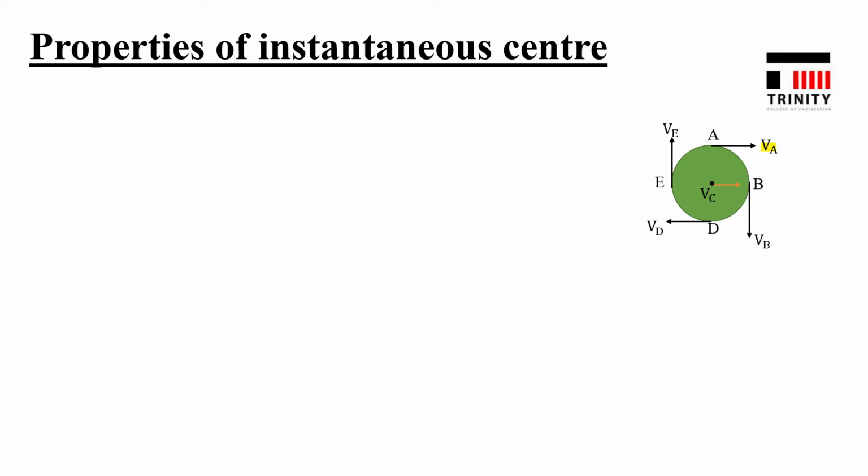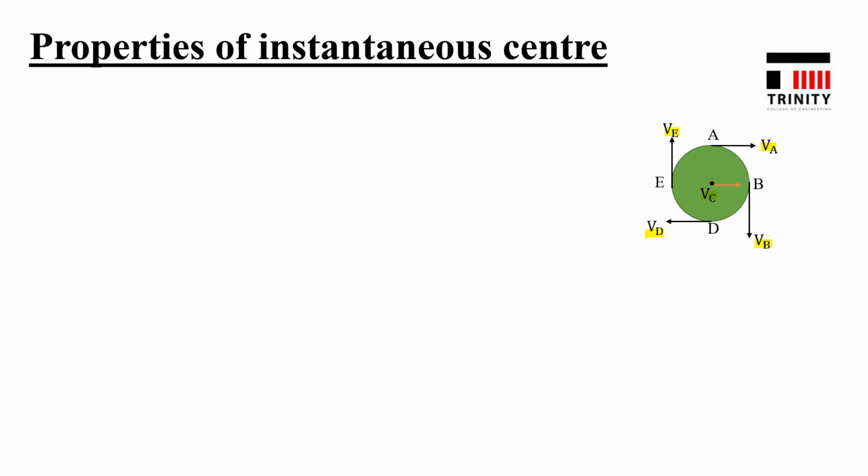At point B, velocity direction is given. At point D, velocity direction is given. And at point E, direction of velocity is given. And at C, the central velocity is given. Since the wheel is moving forward, central velocity VC is always directed towards right. Okay. So these are the directions of velocities at various points on the periphery of a rotating wheel.